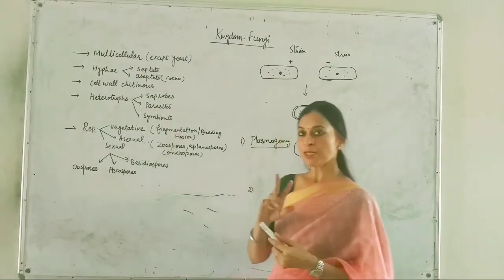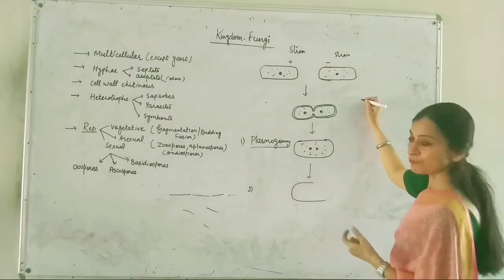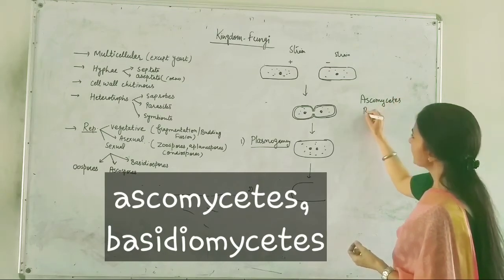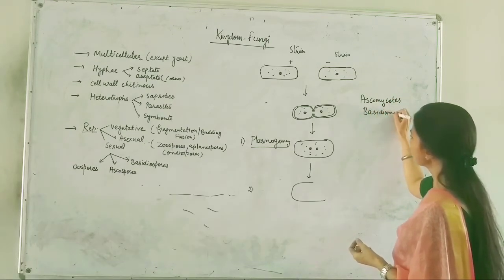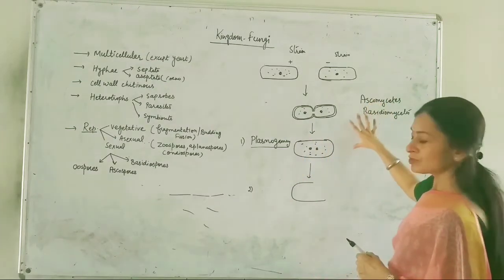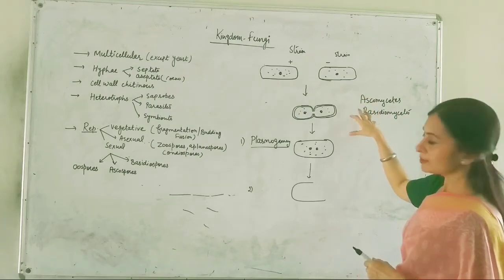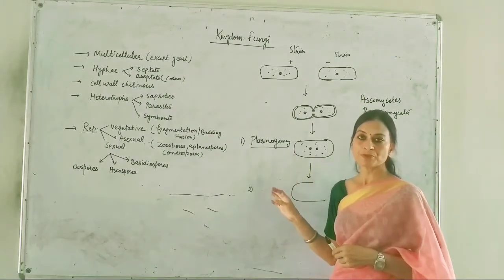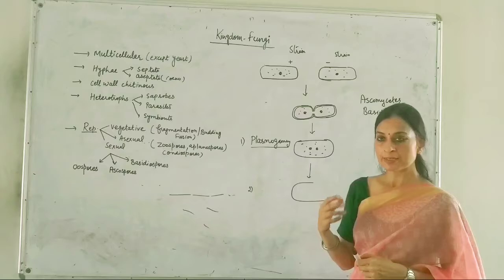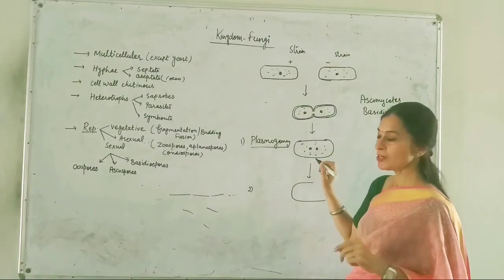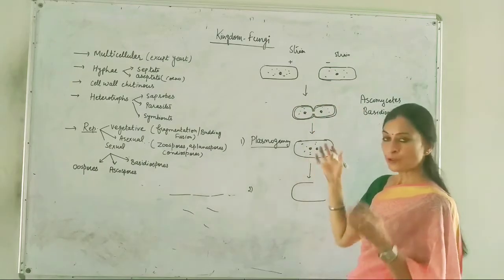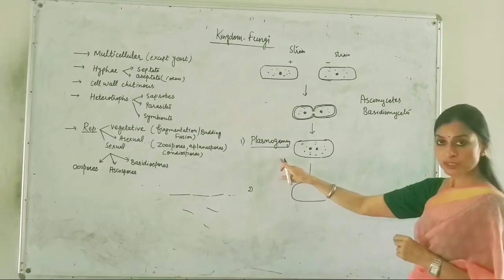But especially, I will mention two classes of fungi here: Ascomycetes and Basidiomycetes. The members belonging to these two classes show these steps, meaning there is a delay between the mixing of cytoplasm and the fusion of nuclei. I have shown here two nuclei, one from this parent and one from the other parent. Cytoplasm has mixed up. The process is plasmogamy.